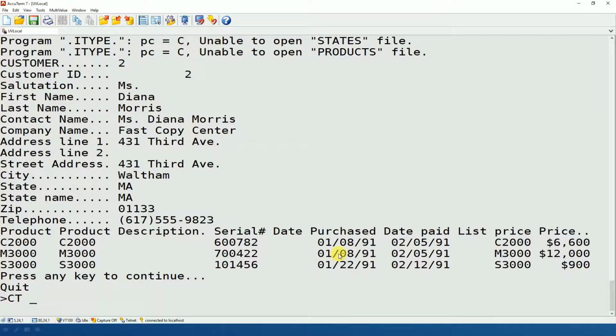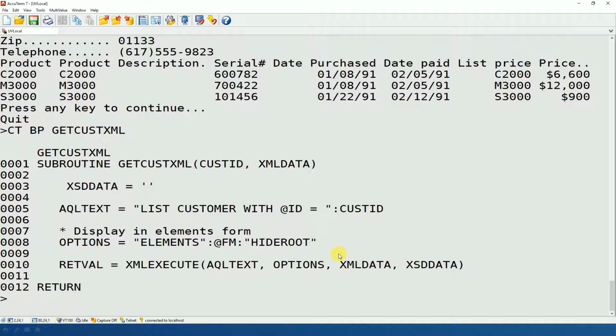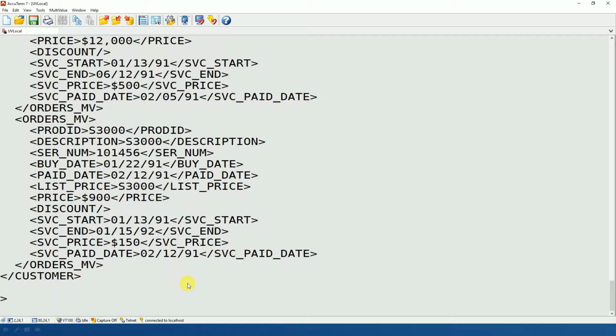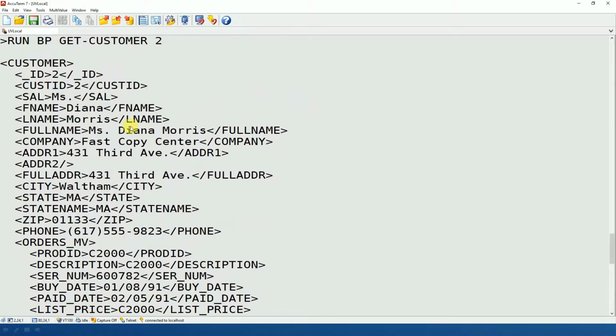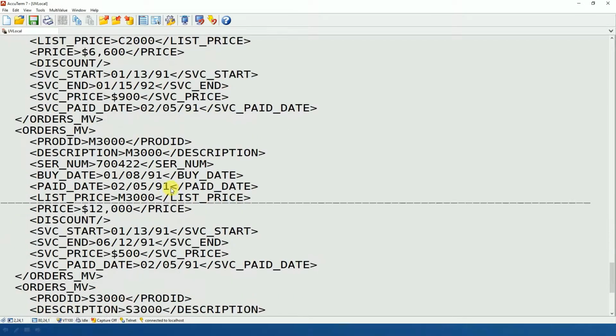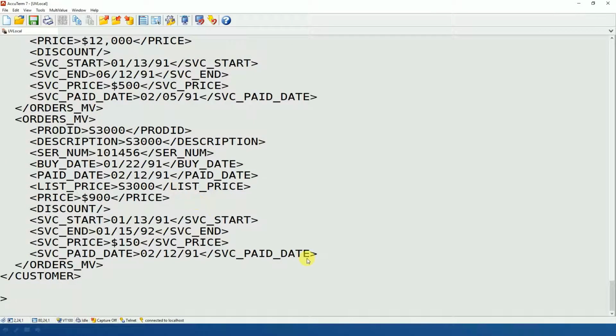It's a subroutine in my BP folder called getCustXML, and it just runs a simple query on the Universe database and returns that query in XML using this XML execute. I can run that with RUN BP, calling it with another program called getCustomer. I'm going to feed in customer number 2, and there's the block of XML data returned, Diana Morris, Fast Copy Center, as we saw on the record in Universe earlier.